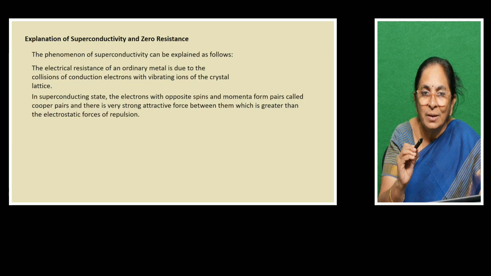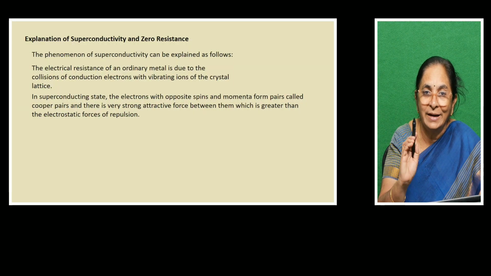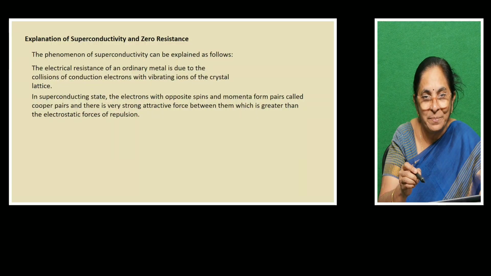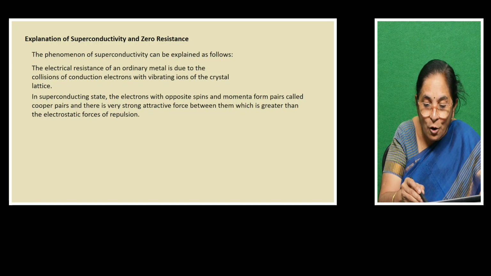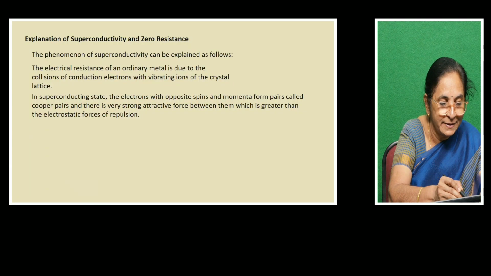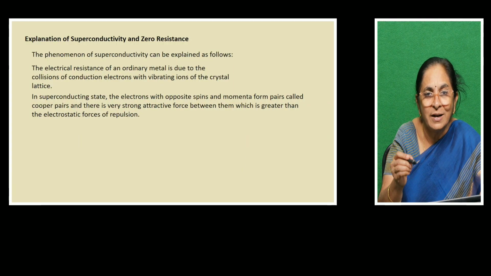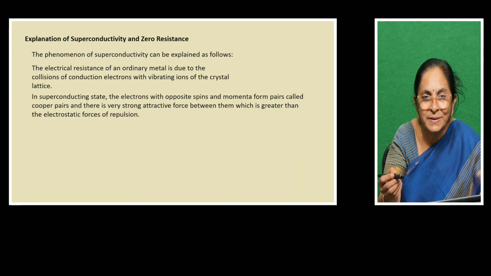So electrons can revolve clockwise or anti-clockwise. Now what happens among the free electrons? The electrons which have opposite spins and magnetic moments form pairs called Cooper pairs. This is another scientist, Cooper. He found an explanation like this: why at superconducting state is there no resistance?